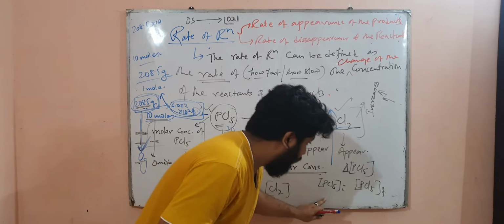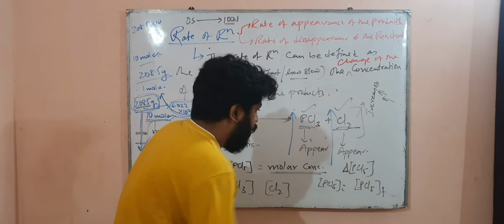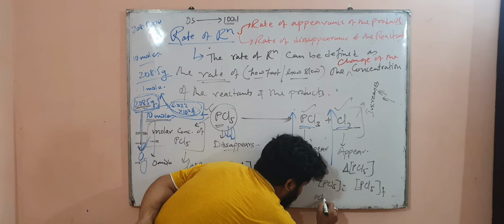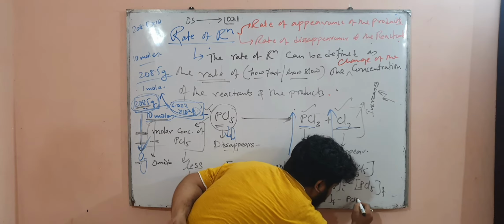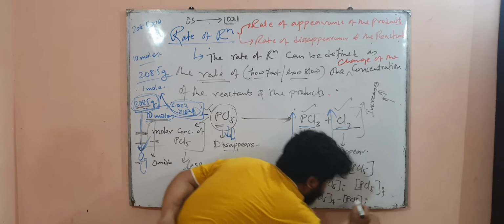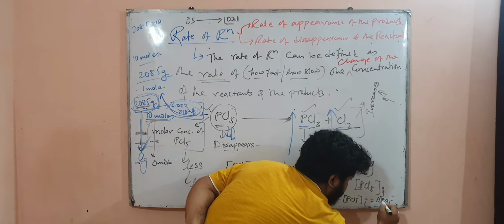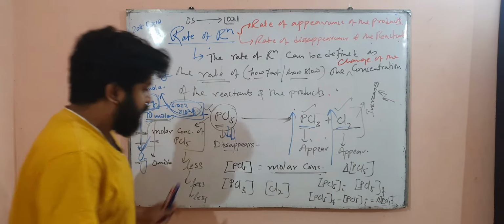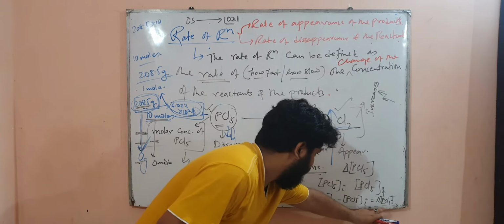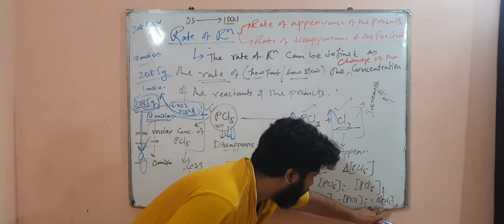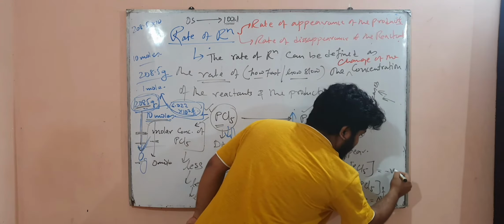Anyway, so I hope that you have understood that PCl5 initial. So आप क्या करोगे, आप PCl5 final से माइनस कंसंट्रेशन ऑफ PCl5 इनिशियल कर दोगे, तो आपको क्या मिल जाएगा, आपको मिल जाएगा del PCl5 concentration. मतलब this is the change in concentration. Now this will have a negative value. Don't you think that this particular thing, this del PCl5 will have a negative value.